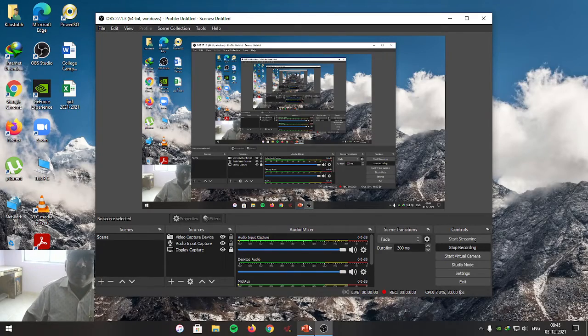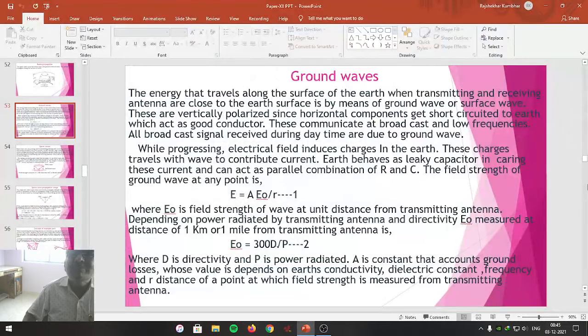Student friends, let me proceed with propagation of the radio waves. In yesterday's offline lecture, we have introduced the meaning of radio propagation.